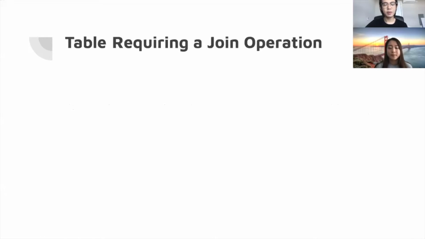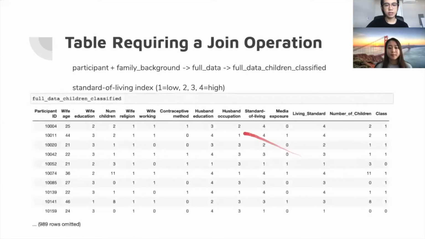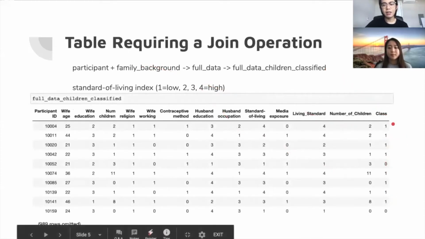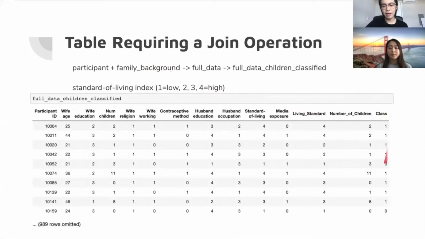The first one is the table with a join operation. By joining the two original tables here and adding a new column, we got a final table. The new column is called class, and it has 0 and 1 in it. 0 means low living standard, and 1 means high living standard according to the data description.